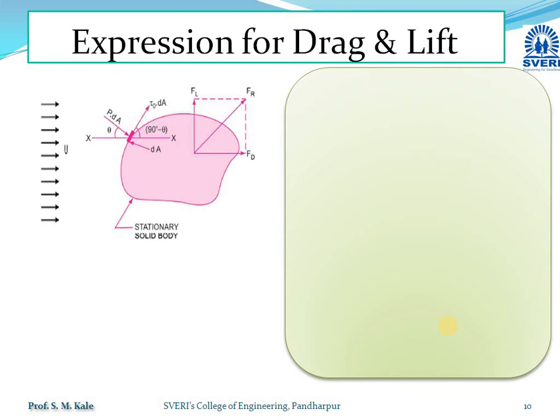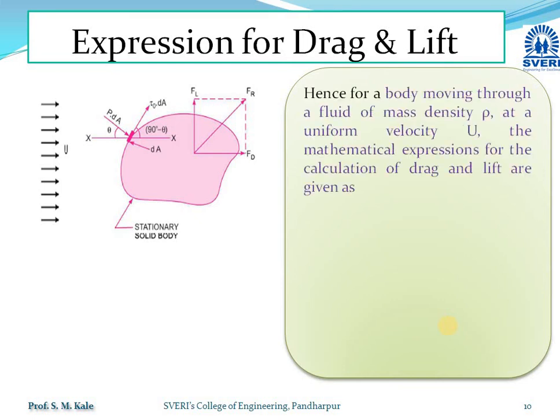But in general, if I am considering a body moving through a fluid having mass density rho at a uniform velocity u, the mathematical expressions for calculating drag and lift force are as follows. The drag force is given by Fd equal to Cd A rho u square upon 2, and the lift force is given by Fl equal to Cl A rho u square upon 2, where A is the projected area, rho is the mass density of the fluid, and u is the uniform velocity of the flowing fluid.